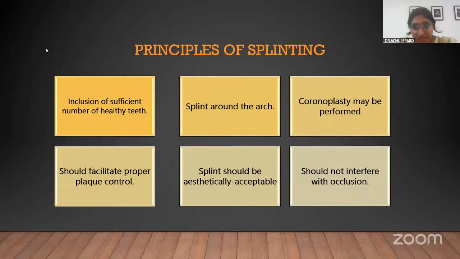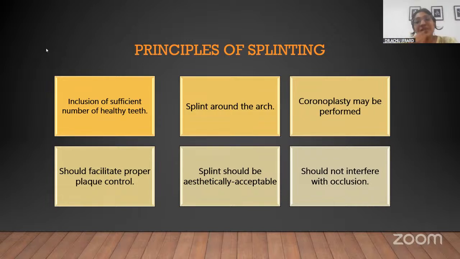And then the splinting should ideally be around the arch. An arch can be divided into two posterior segments and one anterior segment. So if the mobility is in the anterior segment, you should involve a few teeth from the posterior segment also, so that the splinted portion doesn't collapse. That should be the ideal way.